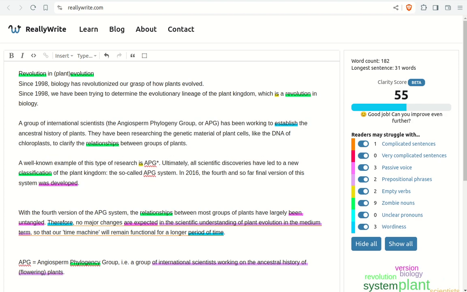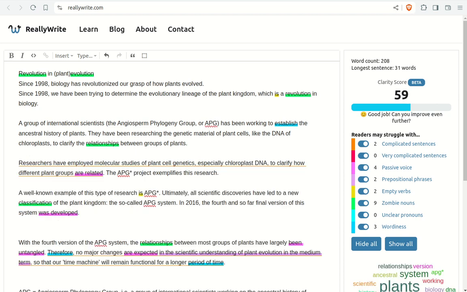Well, first, I could name the group of international scientists and then tell the reader or the visitor to the botanical gardens what they're called, the Angiosperm Phylogeny Group, or APG, that this group has been working to establish the ancestral history of plants, and then to say they've been researching, again, the people, and what they've been doing, researching, people doing things, the genetic material of plant cells like the DNA of chloroplasts, to clarify the relationships between groups of plants.